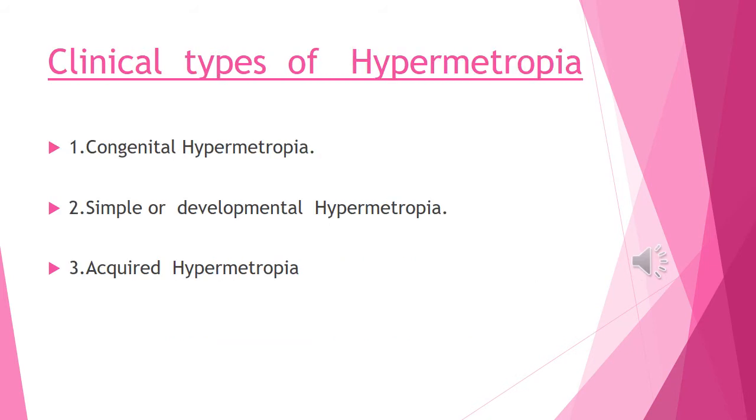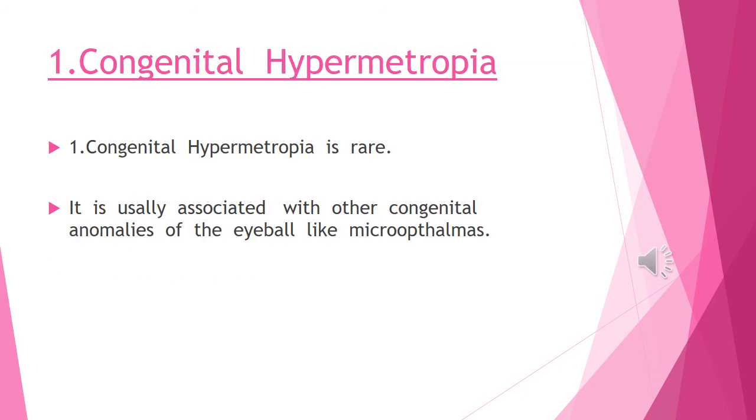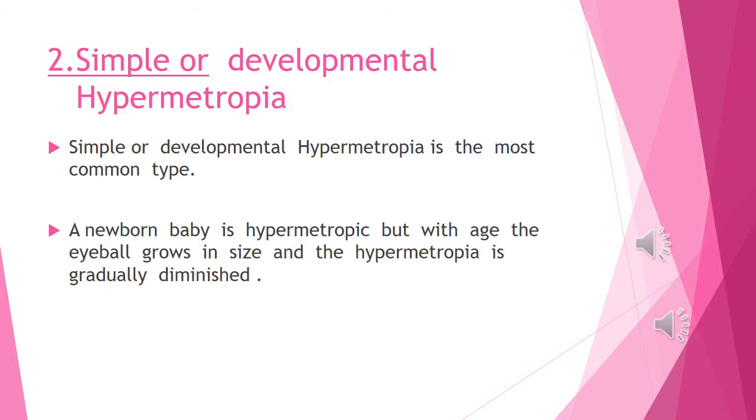Clinical types: Type 1, congenital hypermetropia. Type 2, simple or developmental hypermetropia. Type 3, acquired hypermetropia. First, congenital hypermetropia. Point 1, congenital hypermetropia is rare. Point 2, it is usually associated with other congenital anomalies of the eyeball like microphthalmos.